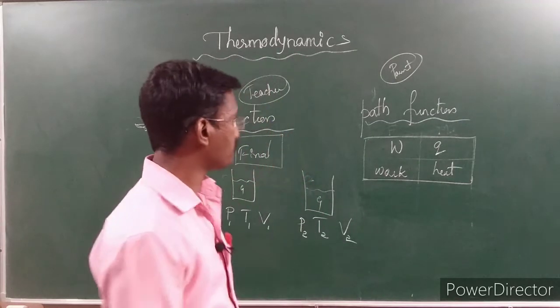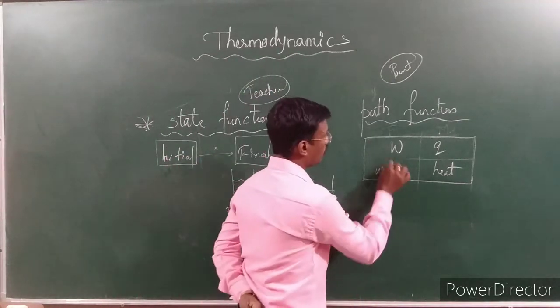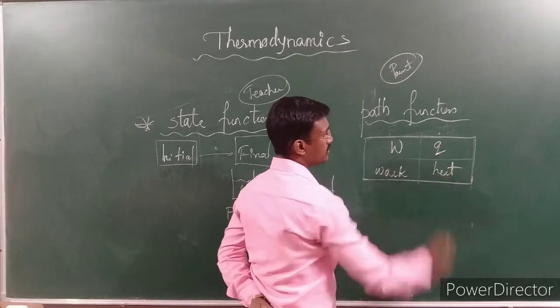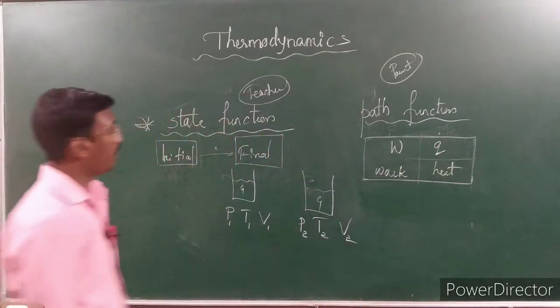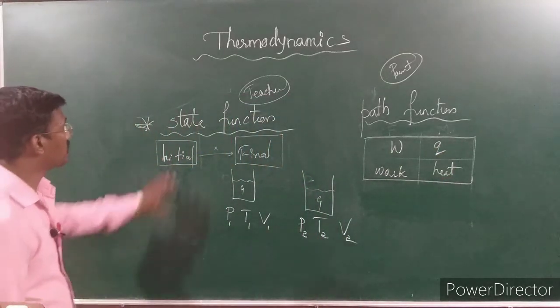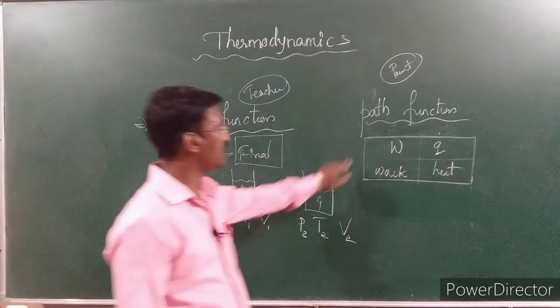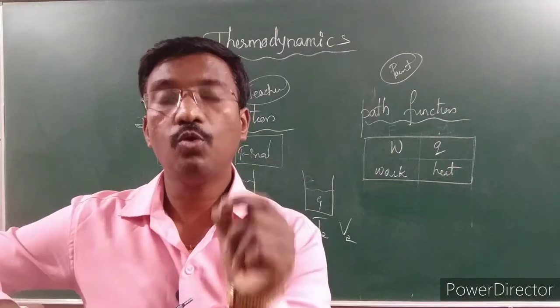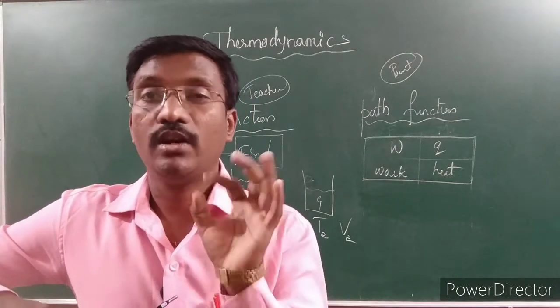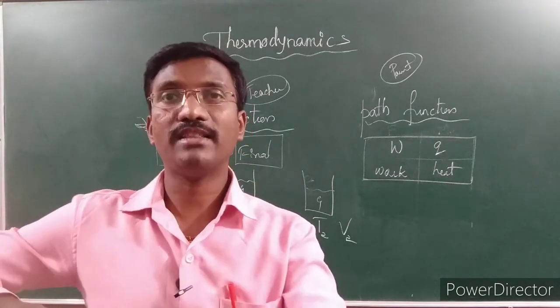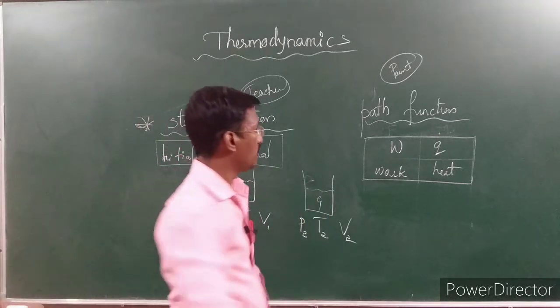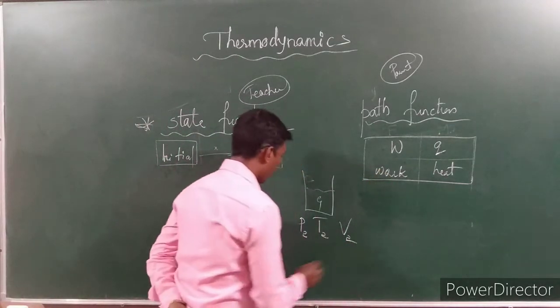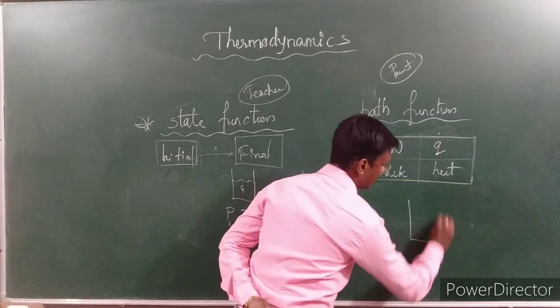So look here. We are going to call work W, and Q is heat. Whenever we are observing the state function, we are observing only three. In the path function, we are observing two conditions. In the path function, W, work done: is it done on the system or by the system? It is more important here. So work done, if I talk about it, like this is the example.